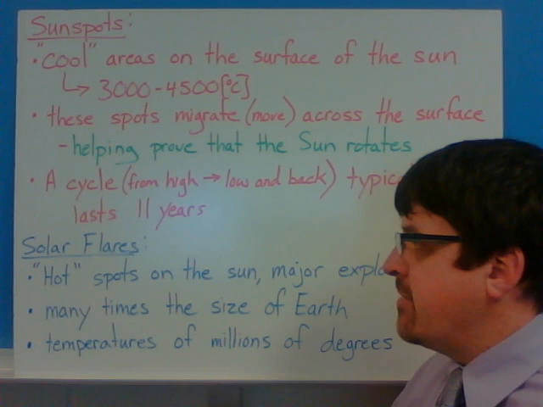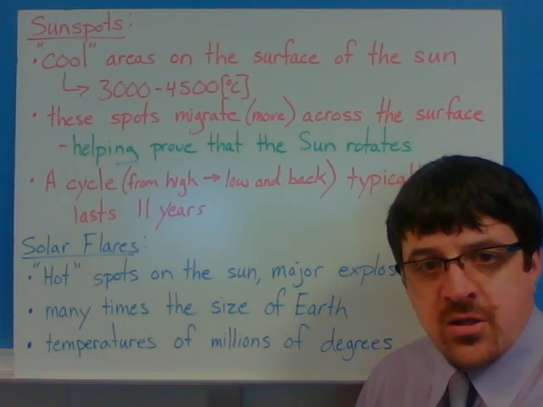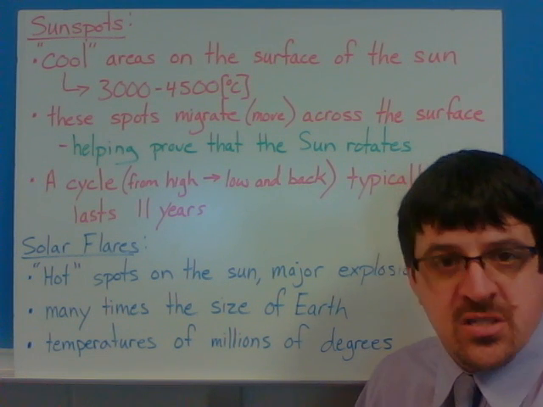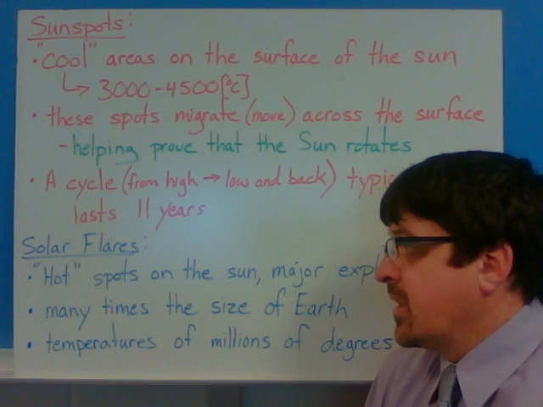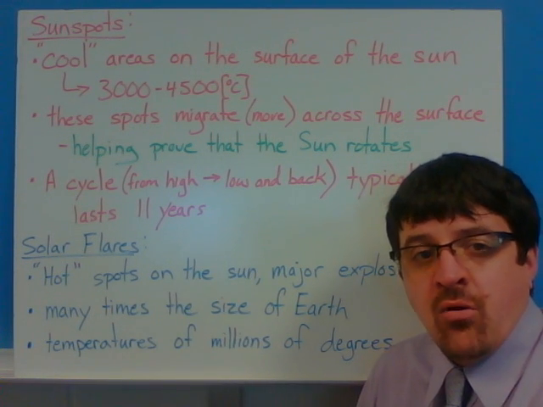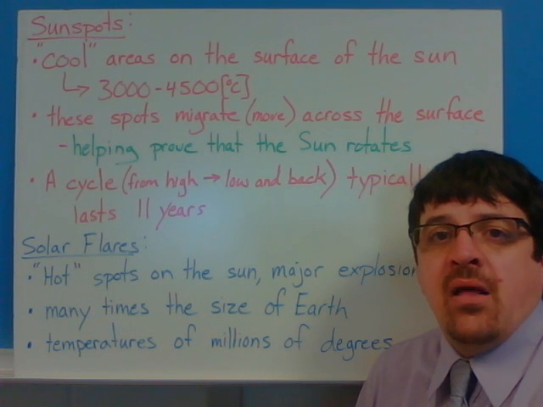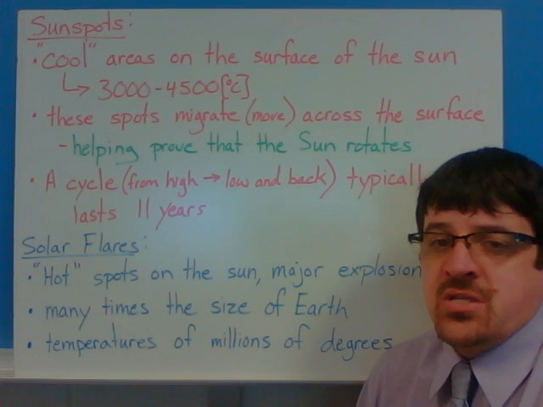Sometimes these solar flares can actually cause some interference with satellite communication, cell phone communication, and different things like that. The other big thing that you can see from solar flares is the auroras. Aurora borealis in the northern hemisphere and aurora australis if you're in the southern hemisphere.